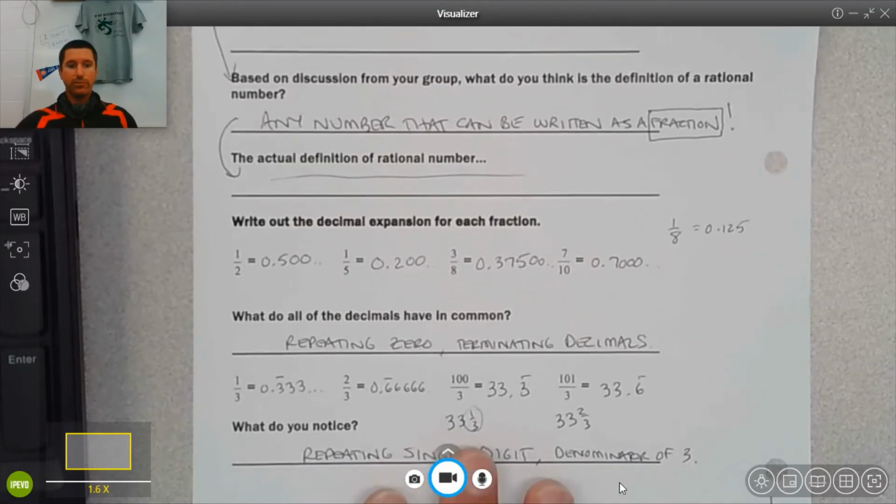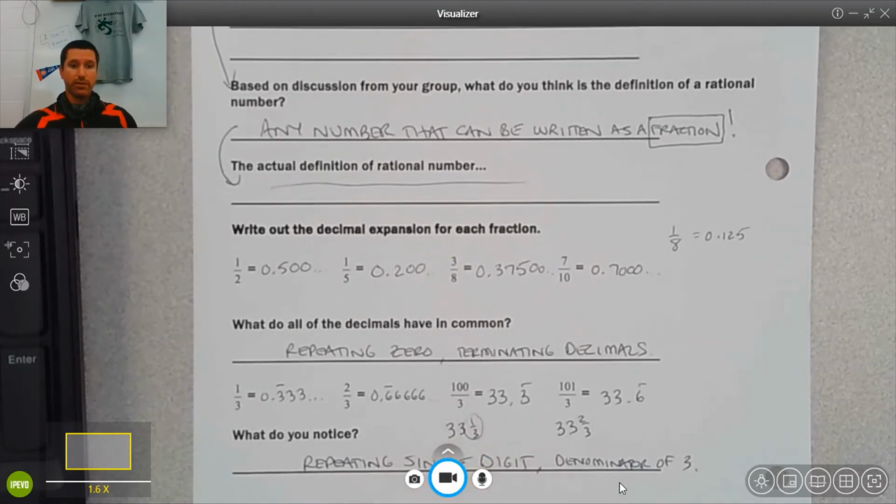And then we went into dividing by 3 and what that looks like. So 1/3, 2/3, 100 over 3 as an improper fraction. We changed it to a mixed number, 33 1/3, and then looked at the decimal expansion, noticing that there's always this single digit that repeats: 0.3 repeating, 0.6 repeating.